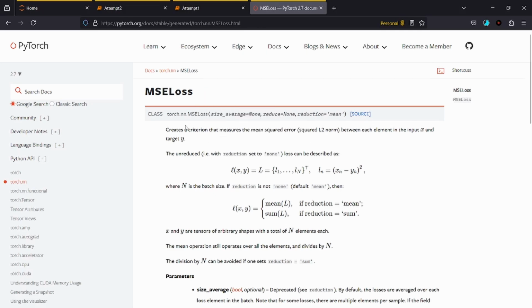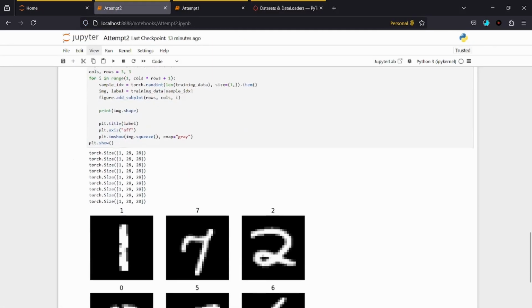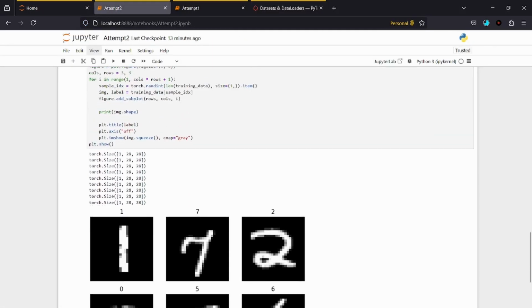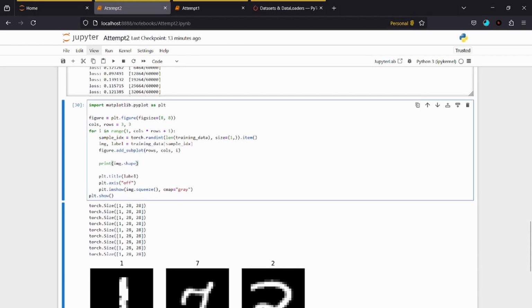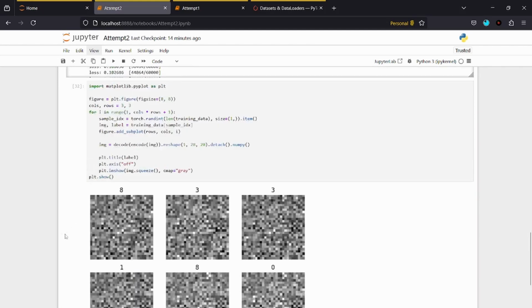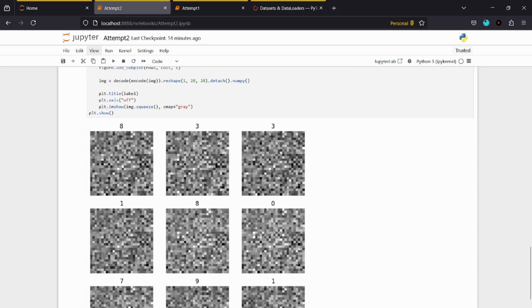But what do you know? How do you plot things? Okay, so what we need to do is we need to reshape. Well, do we need to reshape it? We don't need to reshape it. So all we need to do is say image equals decode encode image. And now we reshape it like this. And moment of truth. It's absolute crap.